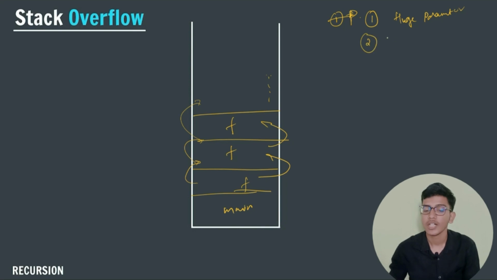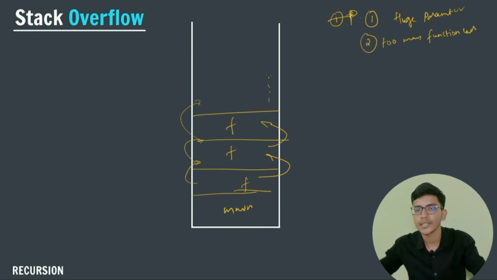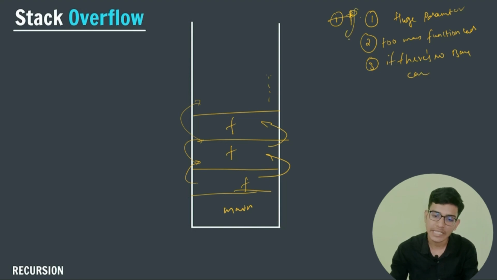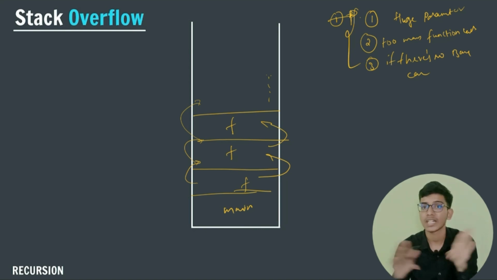The second one is too many function calls. If I am making 1000 function calls at the same time, then I will get a stack overflow condition. And the third one is if there is no base case. These are the three conditions for which we will get stack overflow. If we pass a huge parameter, there is a probability that we will get a stack overflow.